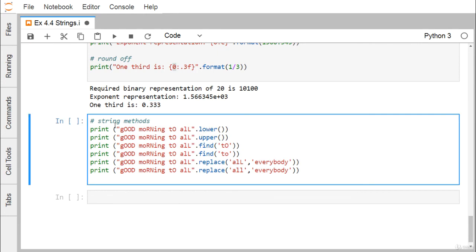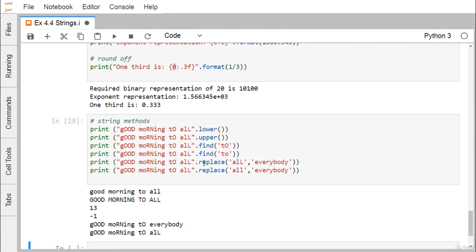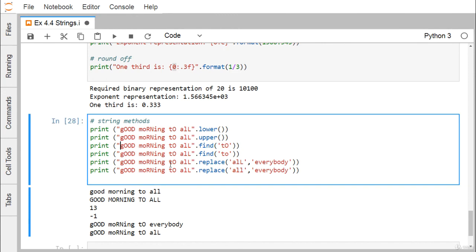We have this particular string, and we have the string methods: lower, upper, find, and replace. In case of lower, all the string characters will be converted to lowercase. In case of upper, all the string characters will be converted to uppercase irrespective of the initial case. Now find 2. This 2 will be found at the 13th index. Let me go on counting here: 0, 1, 2, 3, 4, 5, 6, 7, 8, 9, 10, 11, 12. From the 13th index this 2 is beginning, so that's why I'm getting 13 here.